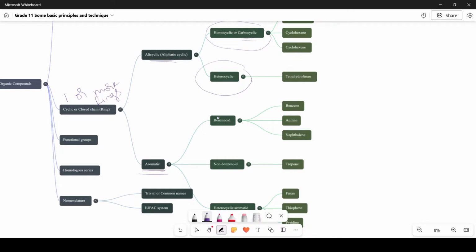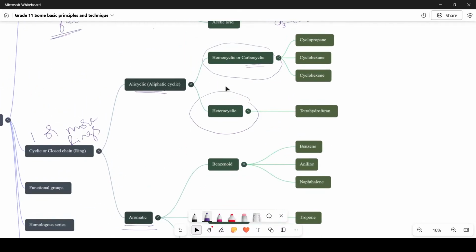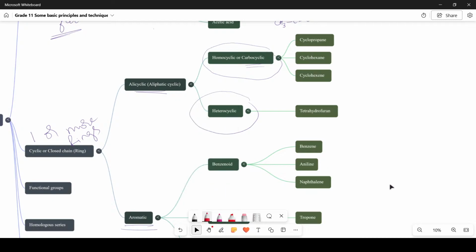Homo means what? Homo means the molecules with only one type of atoms in their rings. Only one type of atoms. So for example, you have only carbon as the skeletal structure in the case of benzene.